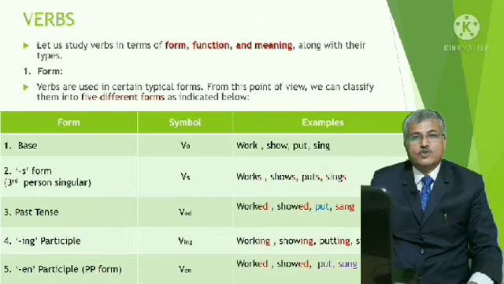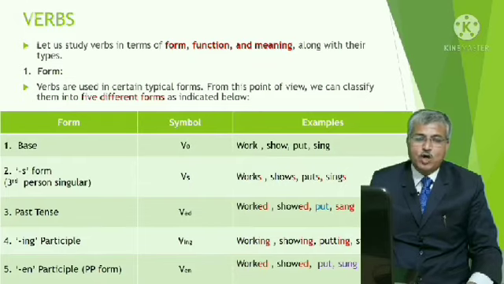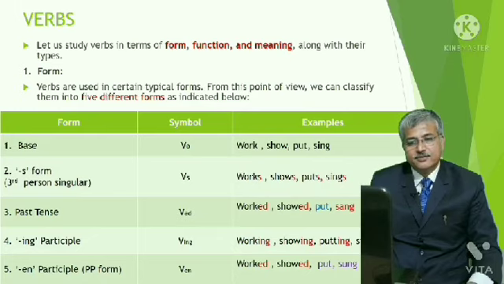The third form of verb is past tense. Symbol is VED form. Examples: worked, showed, put, sang. Number 4th form of the verb is dash ing form and symbol is VING: working, showing, putting, singing.